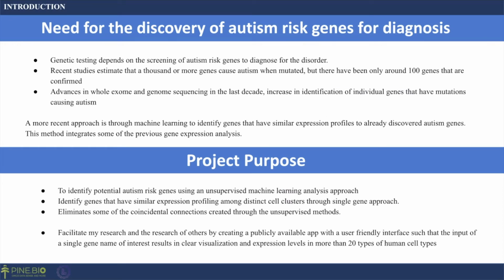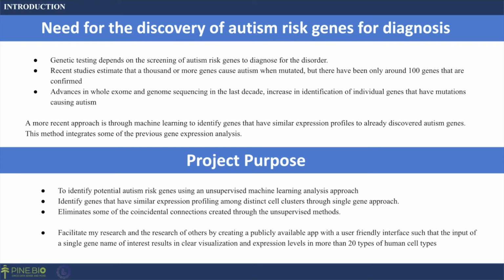Recent studies have estimated that 1,000 or more genes cause autism. However, there have only been 100 genes that are confirmed. A more recent approach is through machine learning to identify genes that have similar expression profiles to already confirmed autism genes. For my project, I want to first identify potential autism risk genes using an unsupervised machine learning approach.